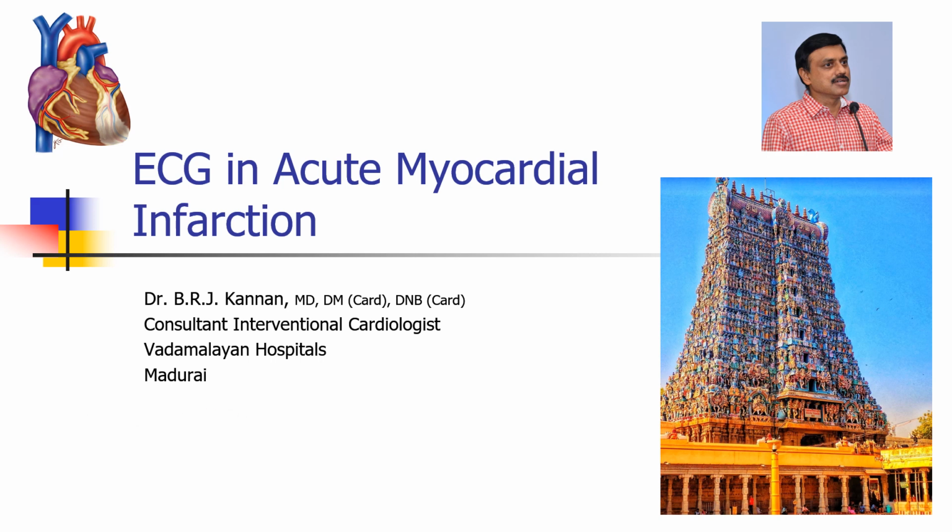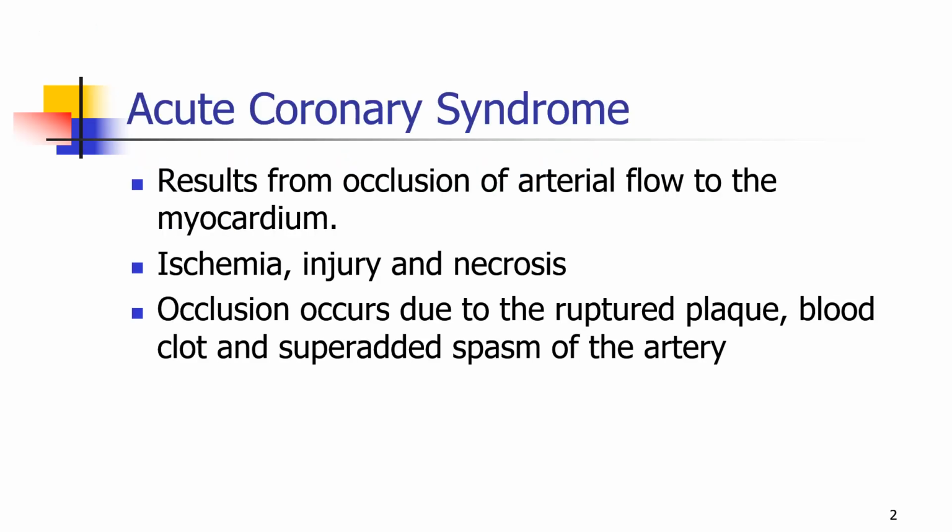Hello everyone. Today we will discuss ECG changes in acute myocardial infarction. What is meant by acute coronary syndrome? An acute coronary syndrome results from occlusion of the arterial flow to the myocardium. Depending on the degree of compromise of the flow, we can have ischemia, injury or necrosis. The occlusion occurs due to the ruptured plaque, the superadded clot on it and the spasm of the artery.